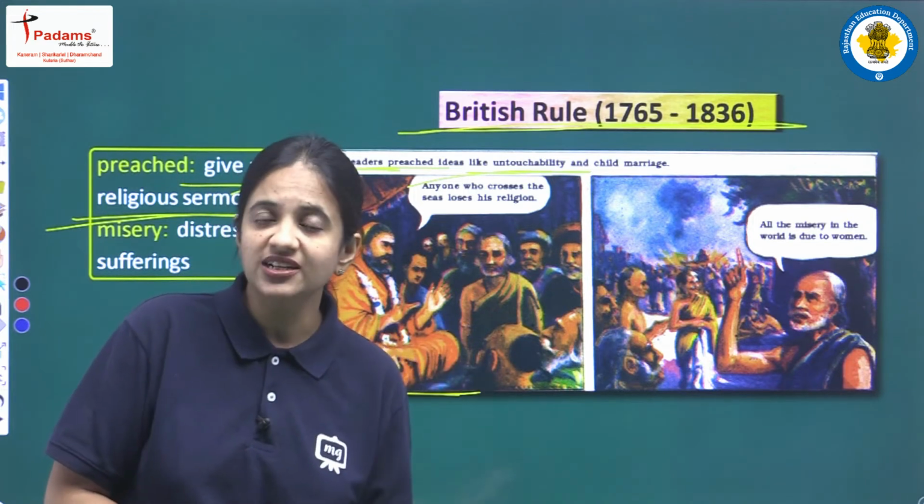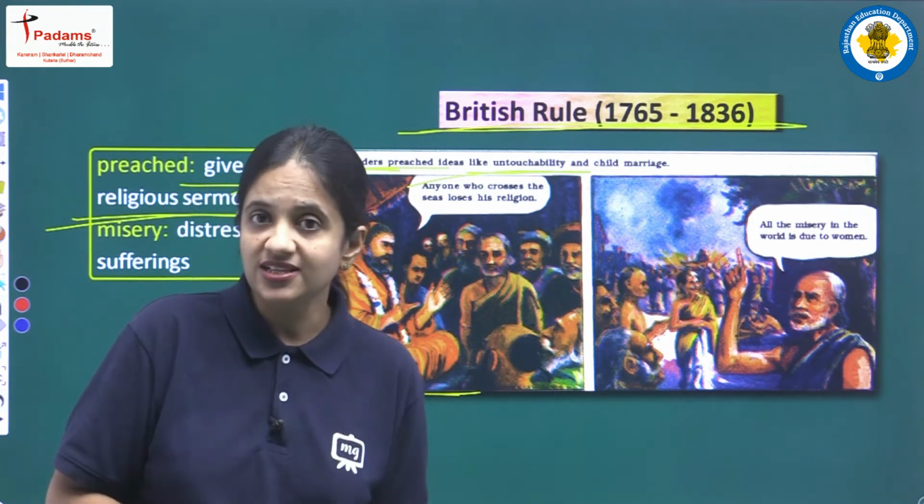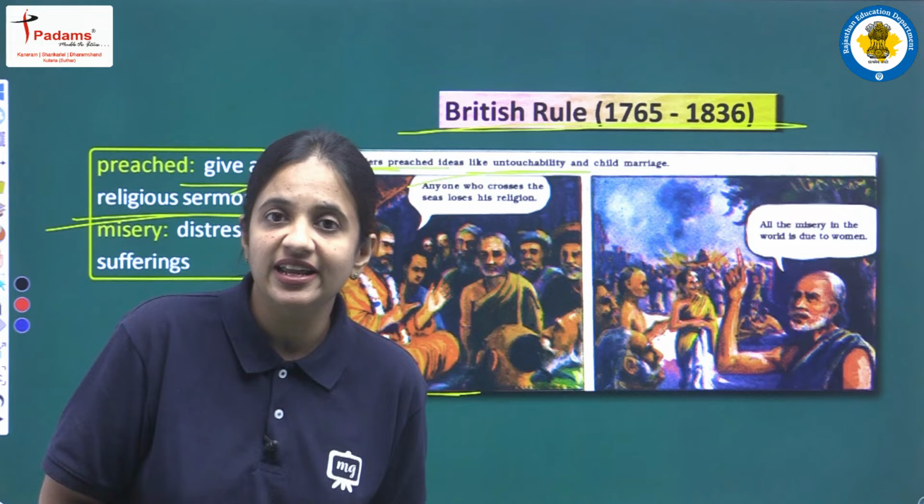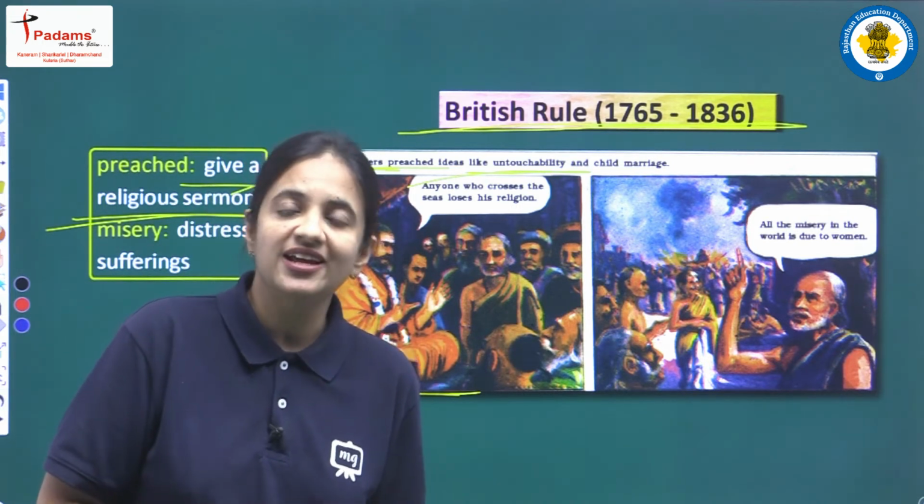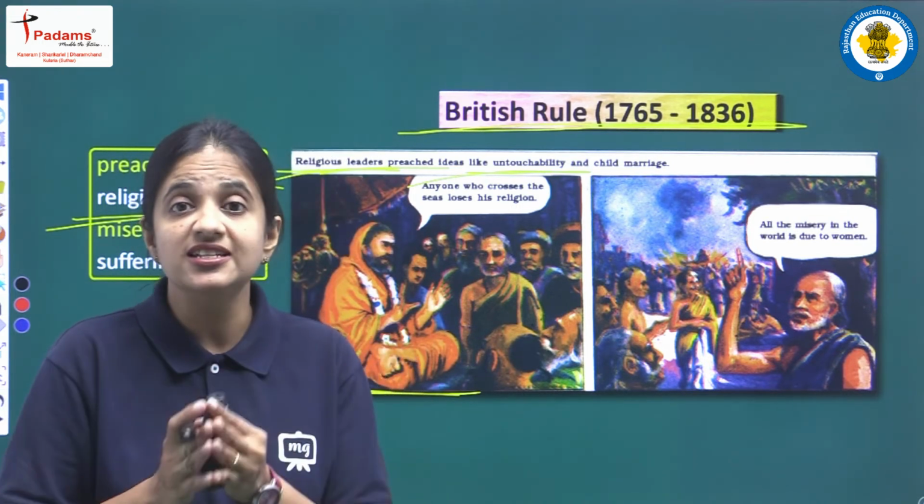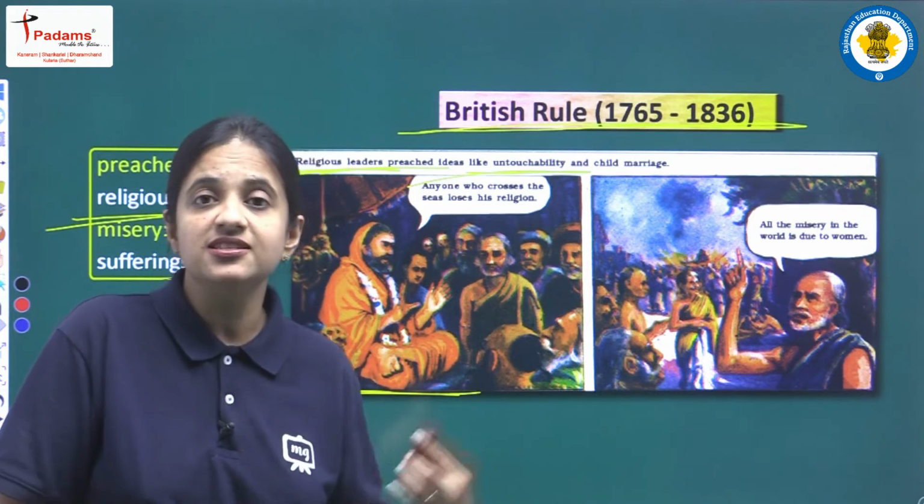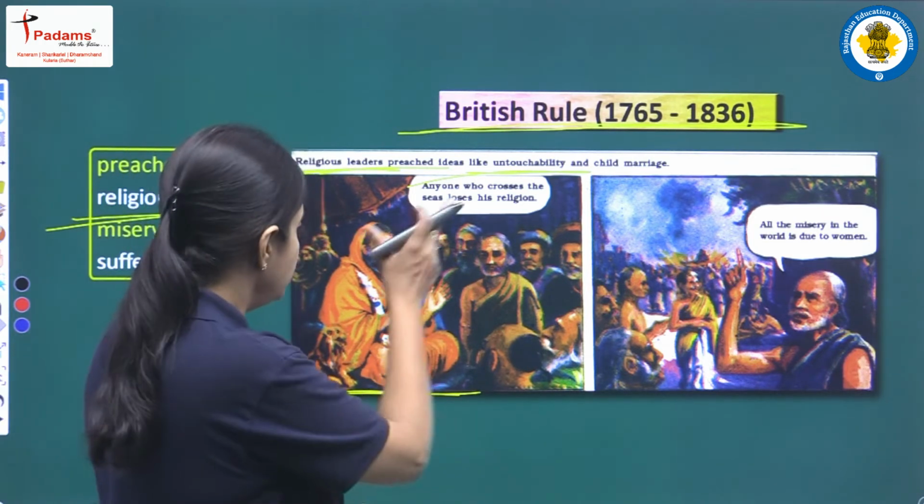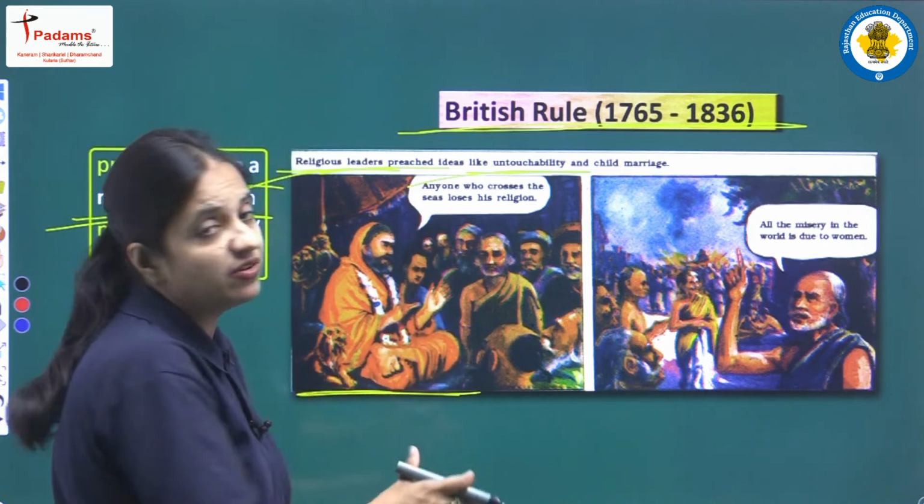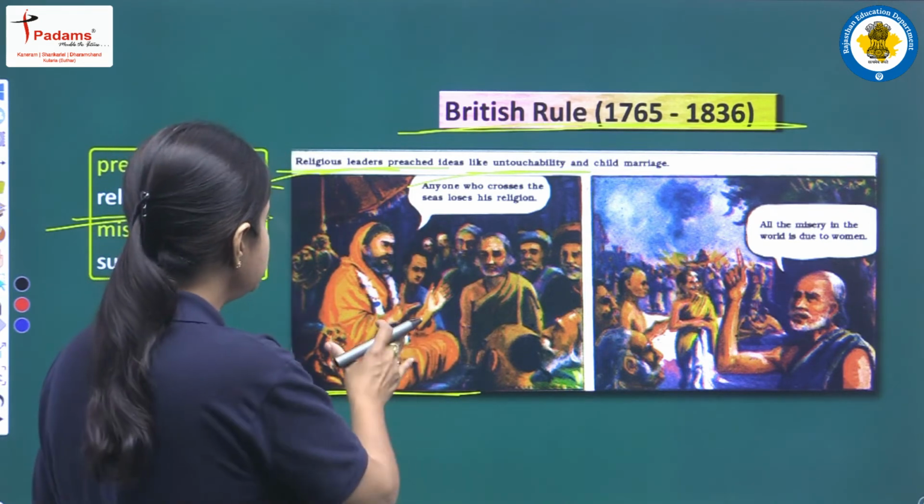People of other castes would not even touch them. So yes, this was the system that was prevalent in India at that time, and child marriage was also there at that time, and it was religious teachers only who preached such teaching to the people of the society. So here we can see one guru, one religious teacher, and what he is saying, let's read.